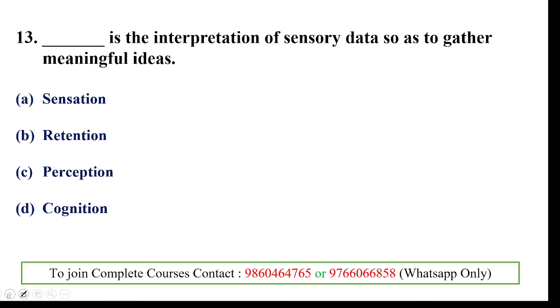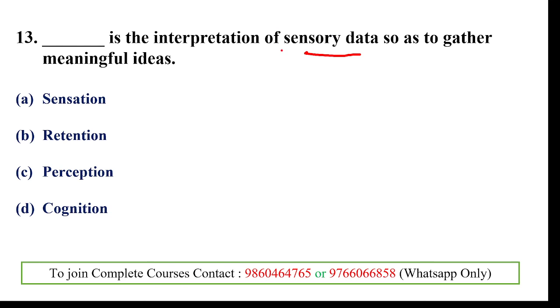Next one, dash is the interpretation of sensory data so as to gather meaningful ideas. So this question says, through which of the following concepts do we get the interpretation or understanding of sensory data? Sensory data means the data using senses.